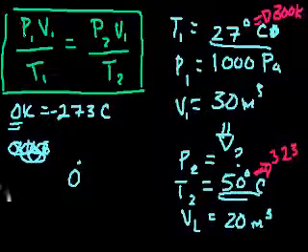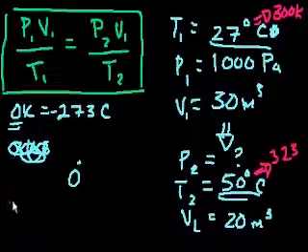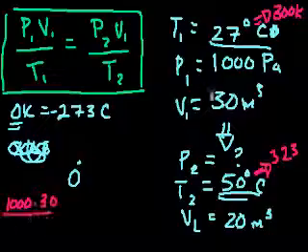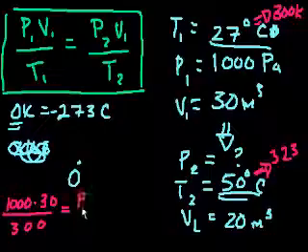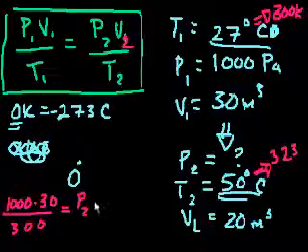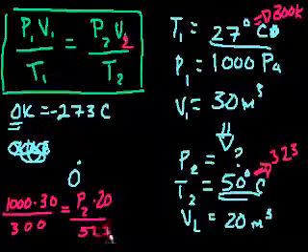So P1, 1,000 pascals, times V1, 30, divided by the first temperature, remember to do it in Kelvin, 300, is equal to P2, that we don't know what that is, times V2, 20, divided by our new temperature, 323.